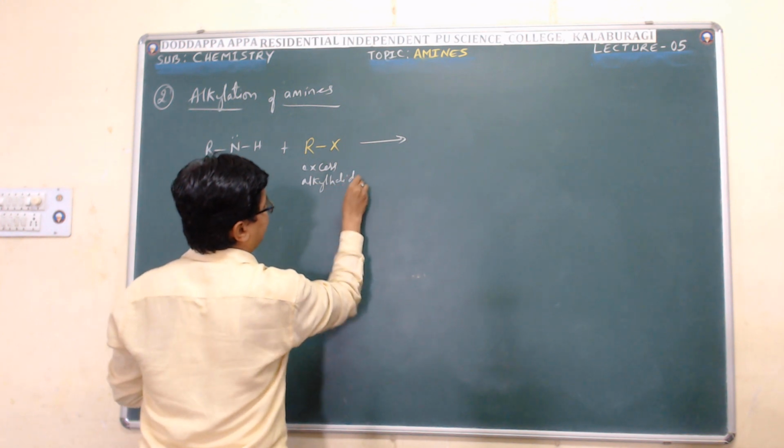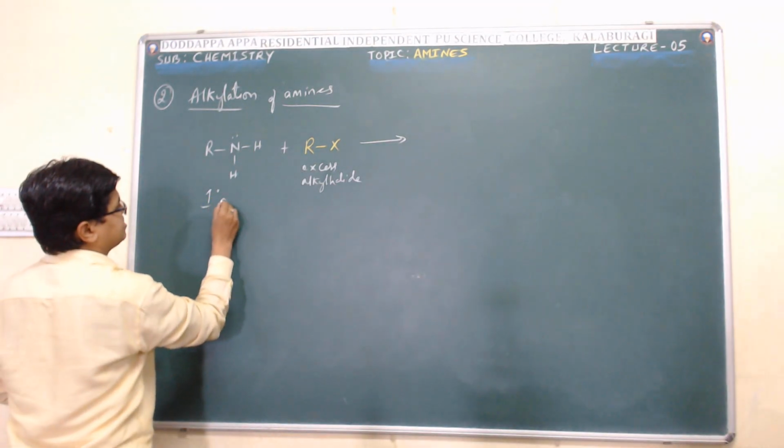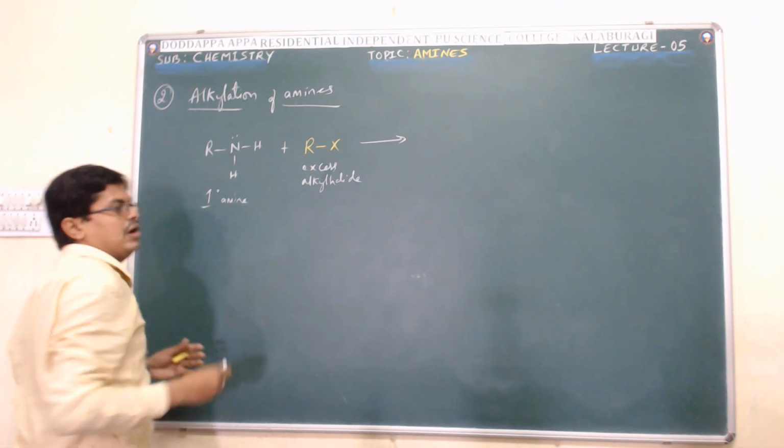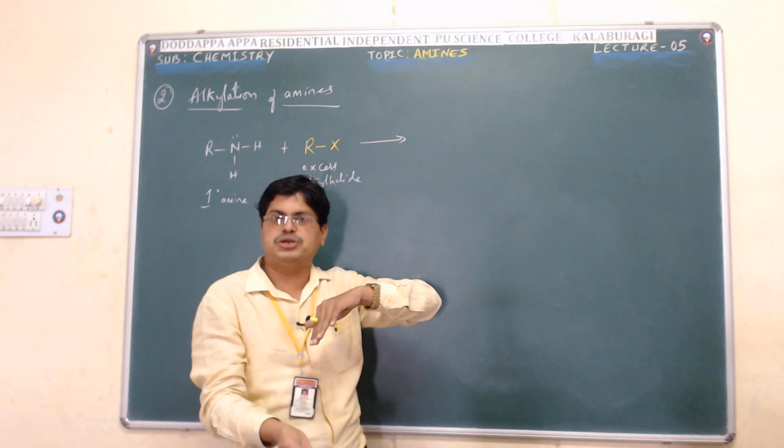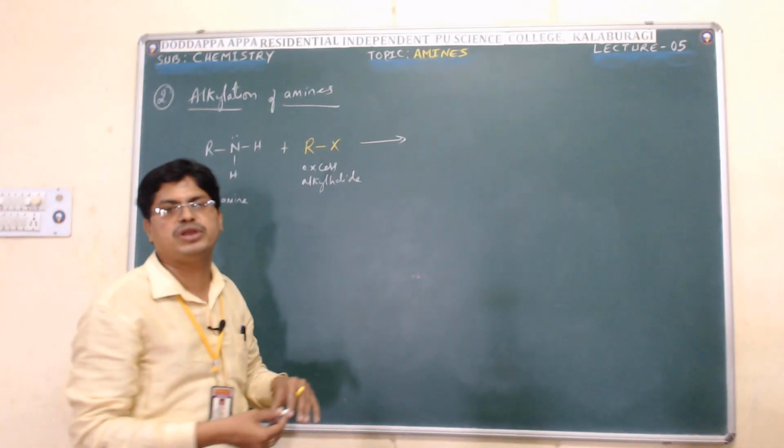When primary amine is treated with an excess of alkyl halide, what happens? It gives a secondary amine followed by tertiary amine and quaternary ammonium salt, isn't it?